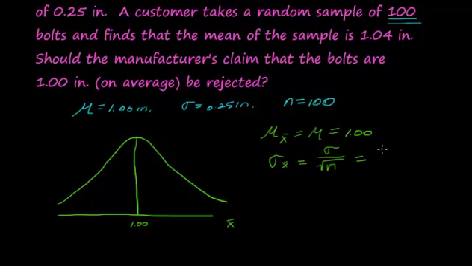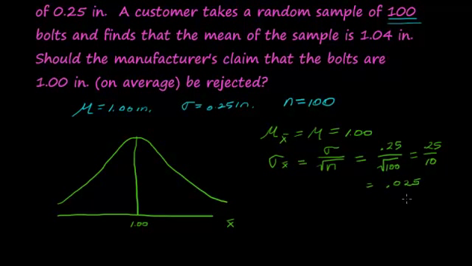So we have 0.25 over the square root of 100. Now, since 100 is a perfect square, we can rewrite that as 0.25 over 10, and then write that as 0.025. Now, if we can get a nice terminating decimal, that's fine to do. Otherwise, I recommend you keep the expression as it is and not make any changes to that, because you'll need a more accurate result. Don't do any rounding here. So we didn't have to do any rounding.